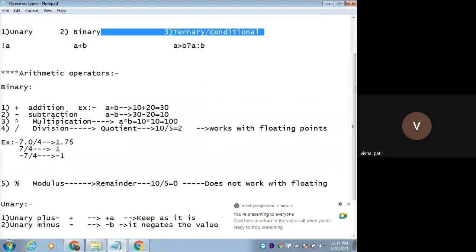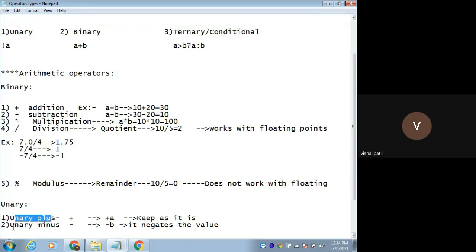Right? So what is unary then? We have two operators here: unary plus and unary minus. What is unary plus? It will keep the value as it is. But if you take the unary minus, that is minus b, then it negates the value.